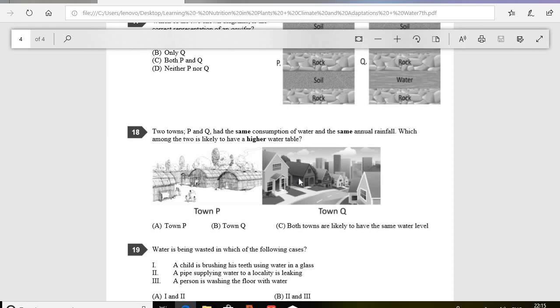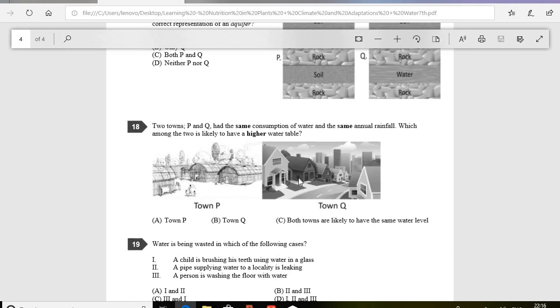Question number 18. Two towns P and Q had the same consumption of water and the same annual rainfall. So which among the two is likely to have a higher water table? And the correct option is A, that is town P, as it does not have a cemented ground floor, while town Q has a cemented ground. So we know the uncemented ground allows more seepage of water, enriching the level of the water table. So the correct option will be A, town P.